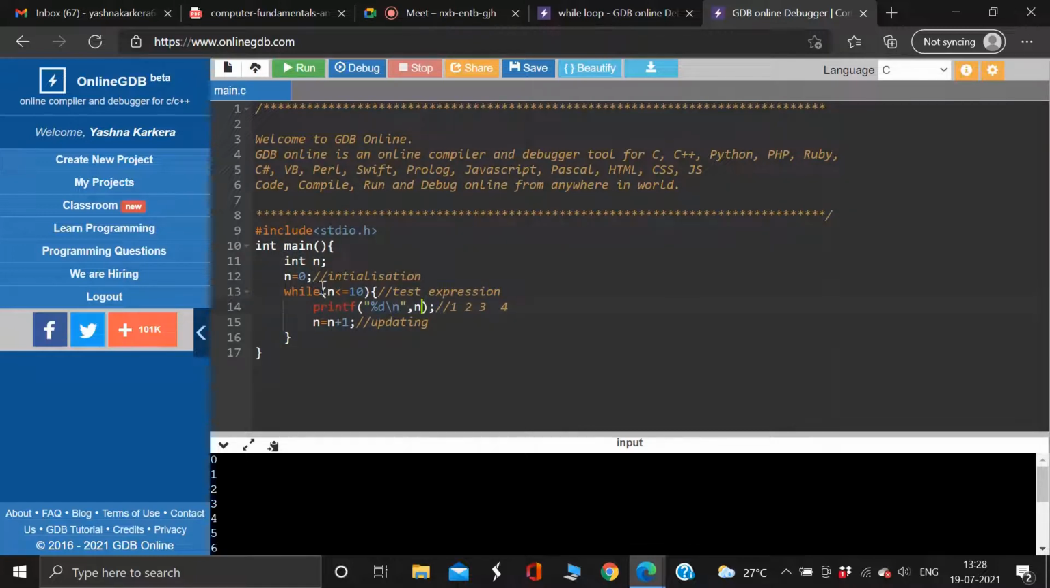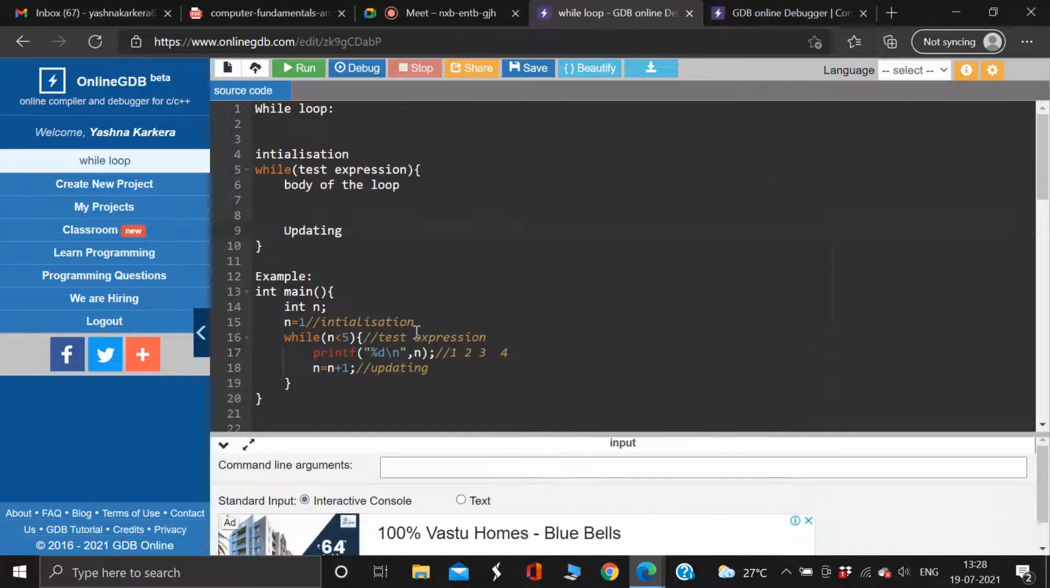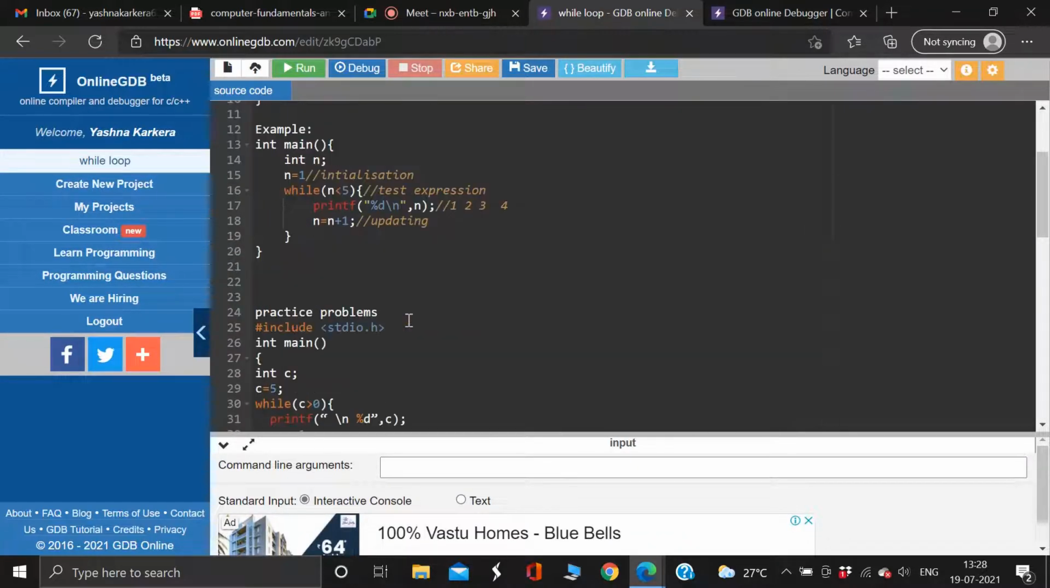You initialize, then write the while loop, then the test condition, then the body of the loop, then update the value of n. Now, as long as this condition remains true, this block of statements will be executed. Once this evaluates to false, the loop terminates. That's all. Now I'll give you some practice problems.